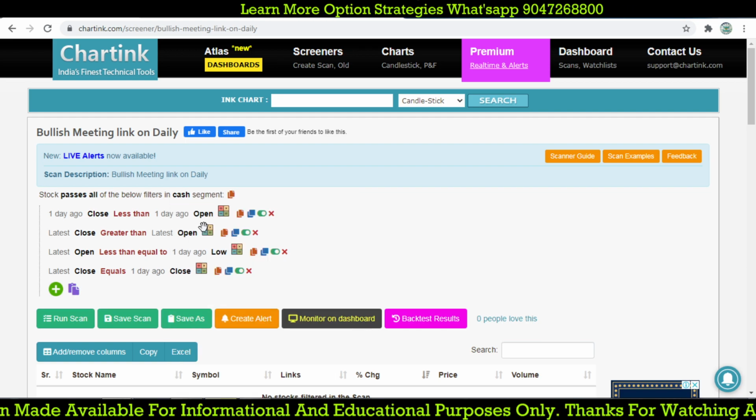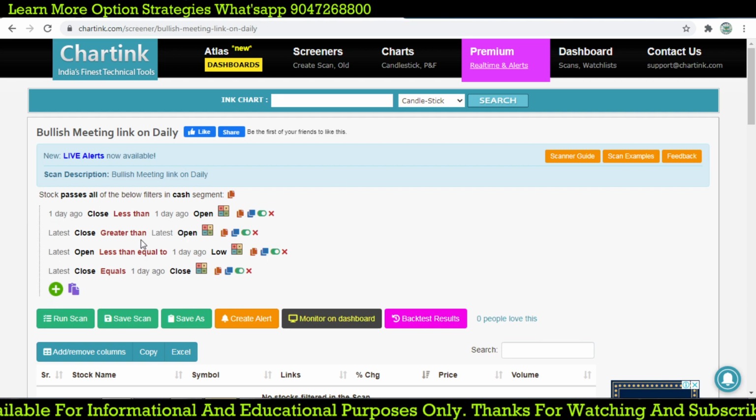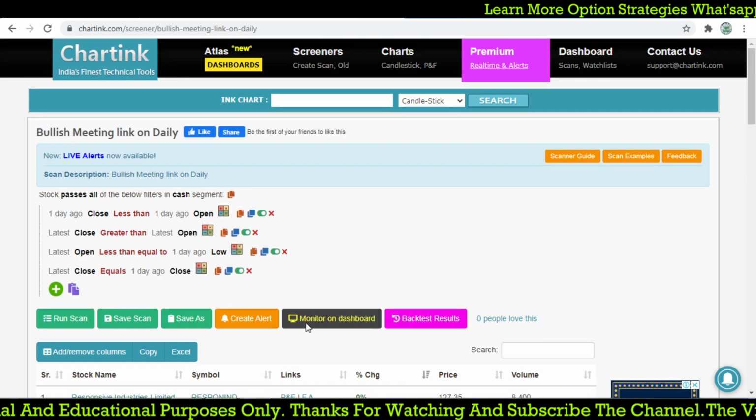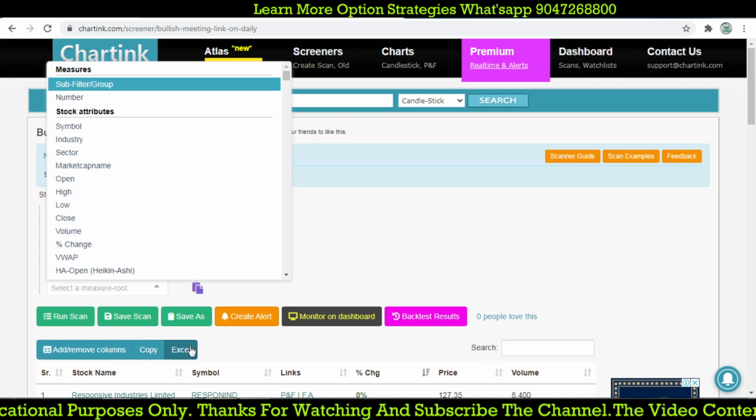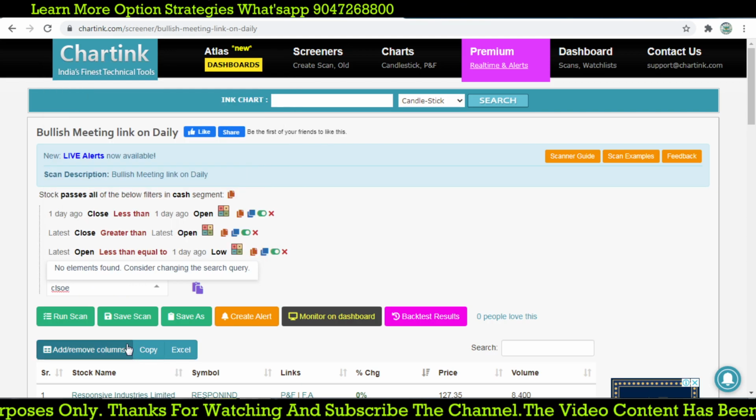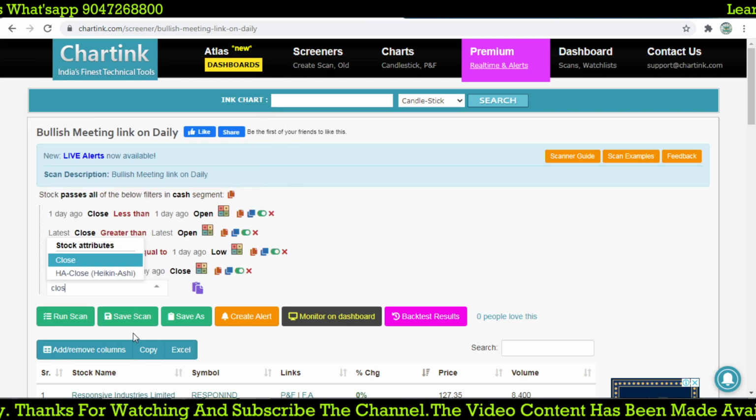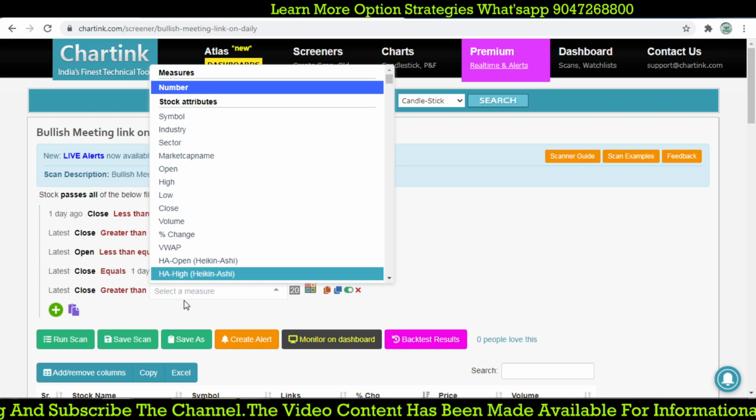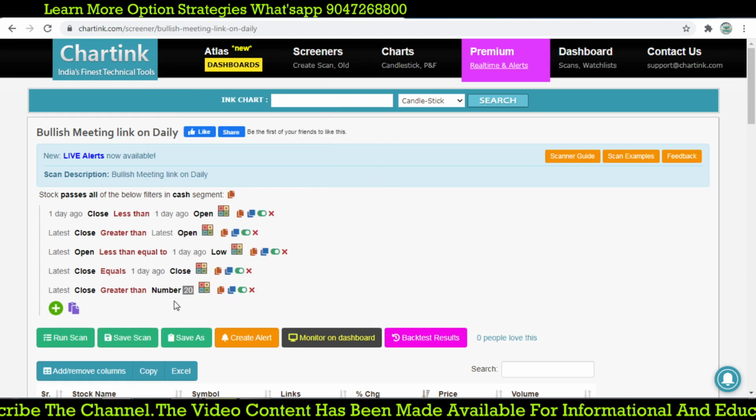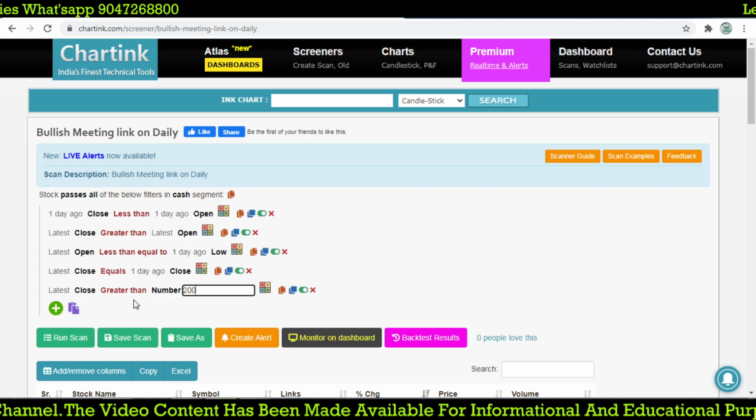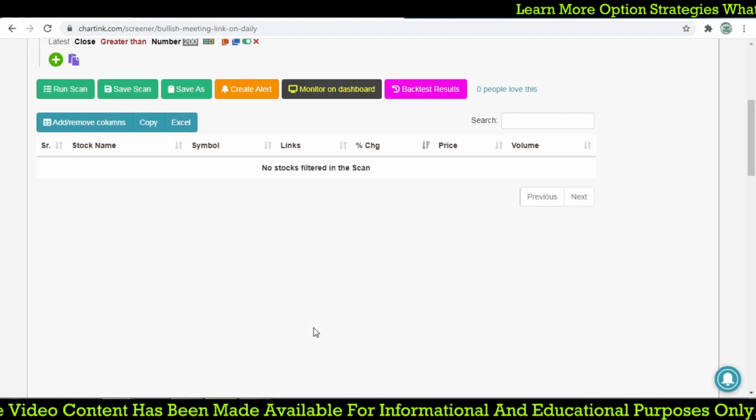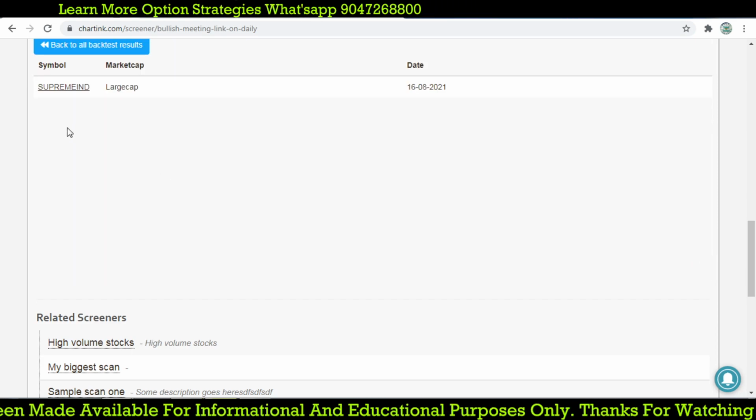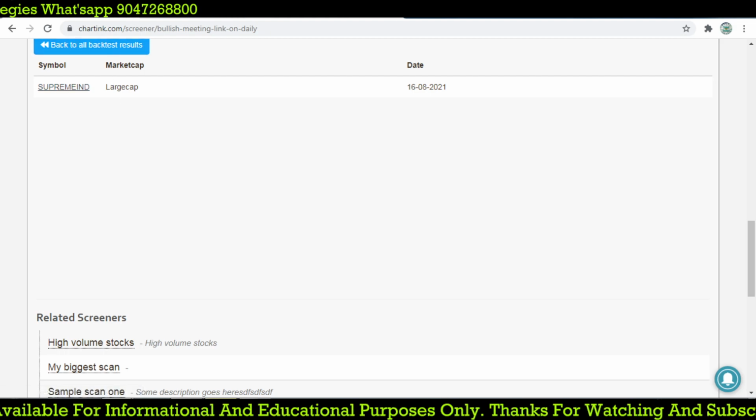Because this is what we are taking for a bearish to bullish reversal at the lowest level, there are a lot of stocks. So we'll filter again: close price greater than or equal to 200 or 300. This will filter out those stocks whose value is less than 200. Now you can check that on 16th August, Supreme Industries forms that kind of pattern.